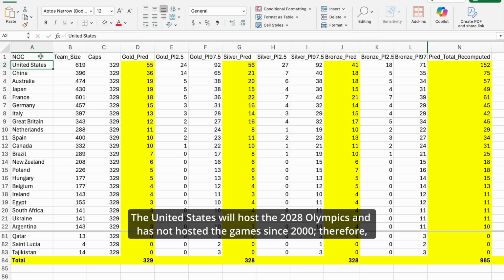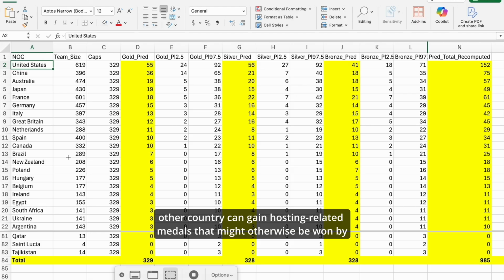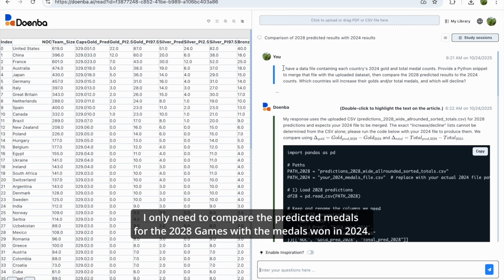The United States will host the 2028 Olympics and has not hosted the Games since 2000. Therefore, after normalization, the predictions will include a host effect for the US because no other country can gain hosting-related medals that might otherwise be won by the US. To determine which countries will increase or decrease their medal totals, I only need to compare the predicted medals for the 2028 Games with the medals won in 2024.